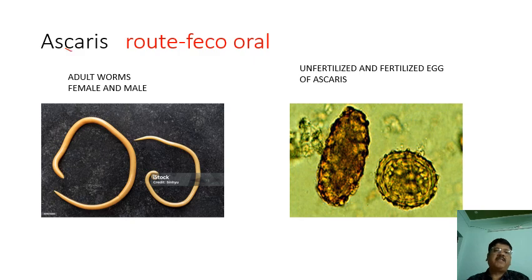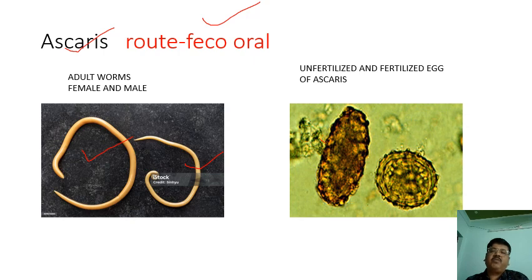Ascaris: the route of transmission is the fecal route. The infective form of the parasite is the egg containing rhabditiform larvae. These are the adult worms, the female worm and the male worm. After fertilization, two types of eggs are produced.